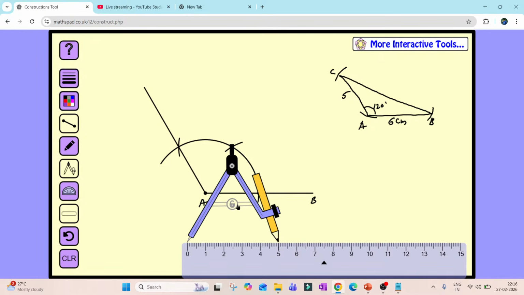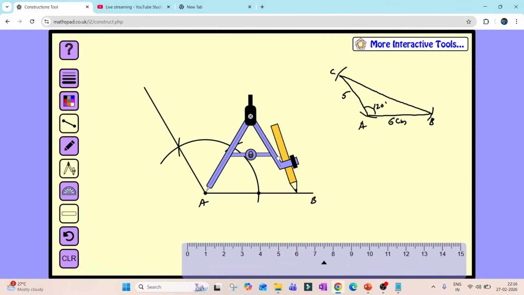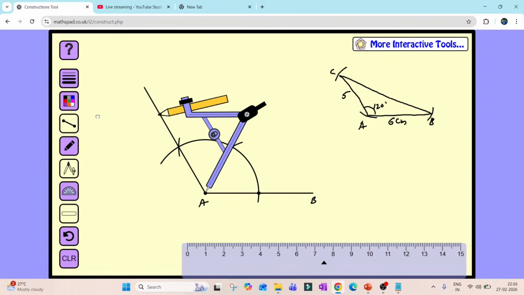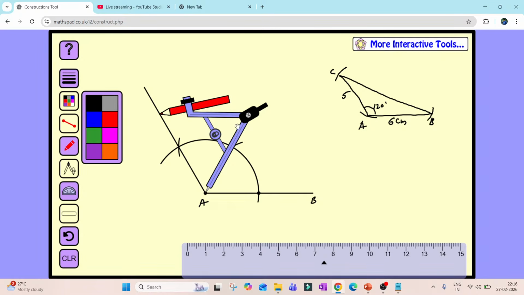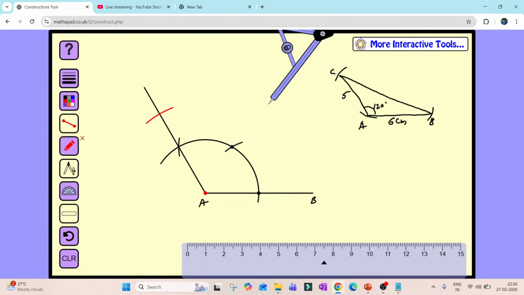Once I take 5 centimeter, I'll keep the sharp edge at A, then cut this arc. Need to be very careful, children. This is the arc what I require, and I am going to call this point C. Now ABC is the required triangle, so I am supposed to join B and C. I will join this one.